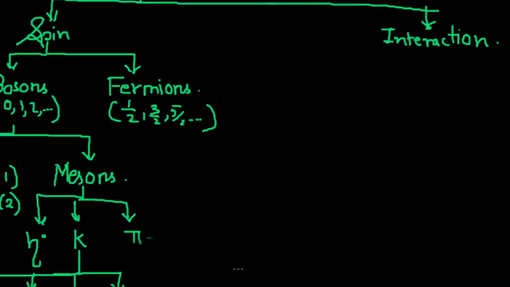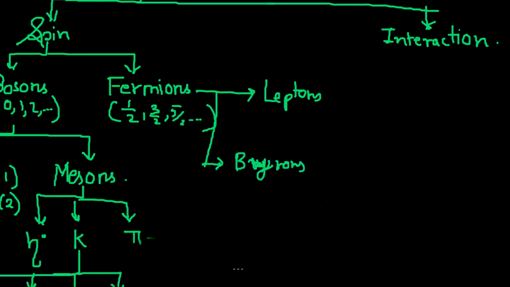So fermions again have two categories. First category is leptons, and second category is baryons.